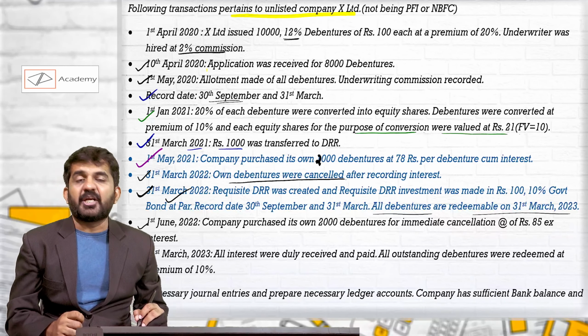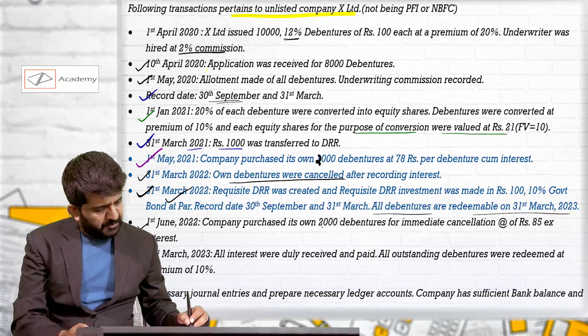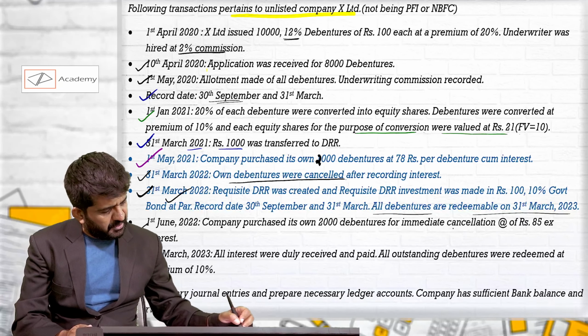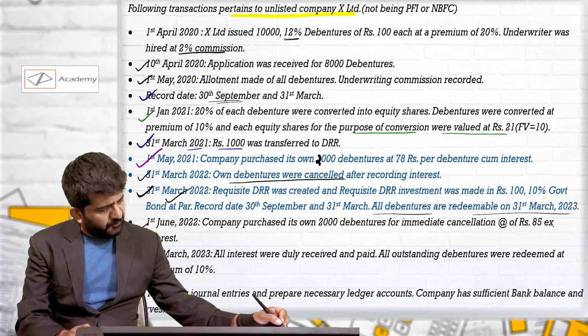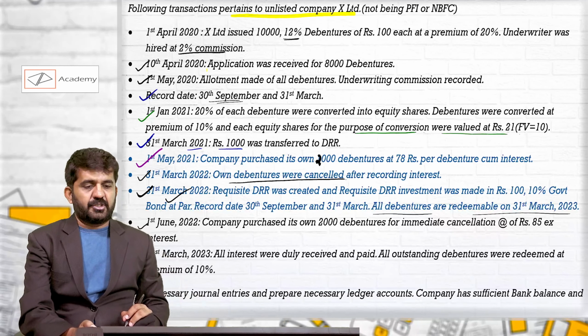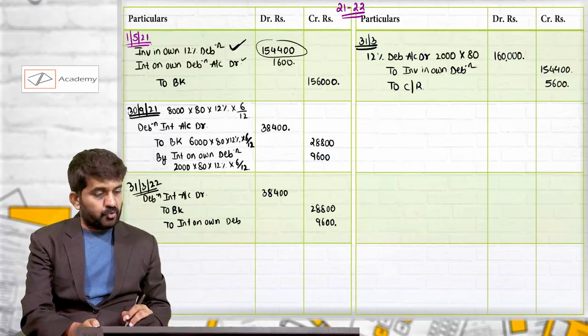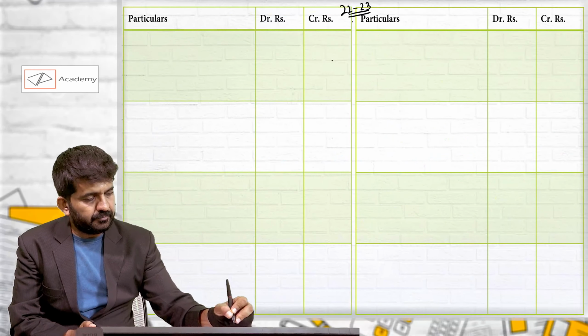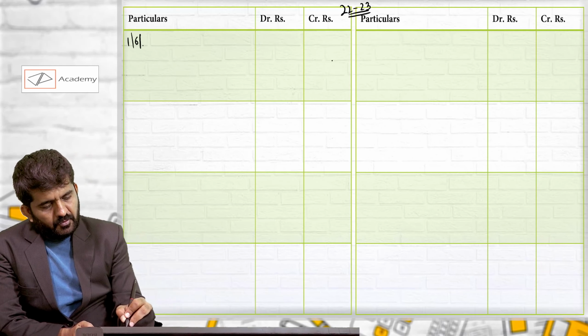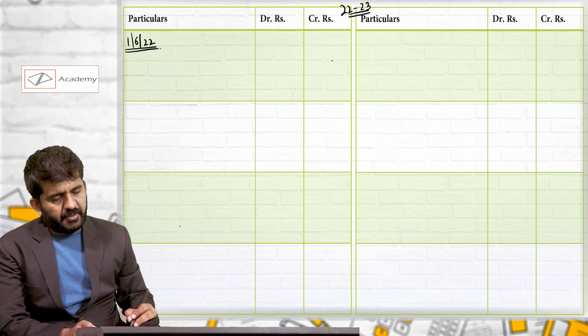On 1st June 2022, company purchased its own 2000 debentures for immediate cancellation at the rate of rupees 85 ex-interest. So the date is 1st June 2022.